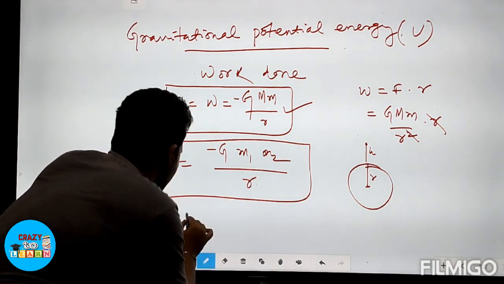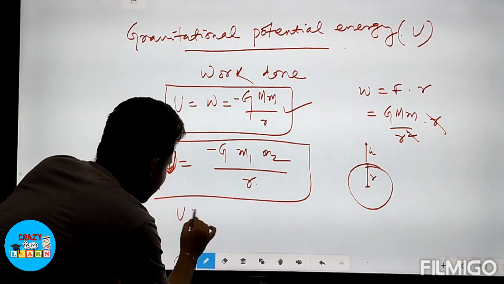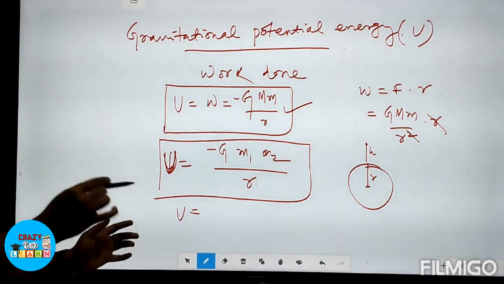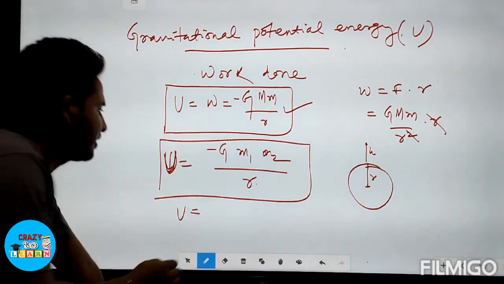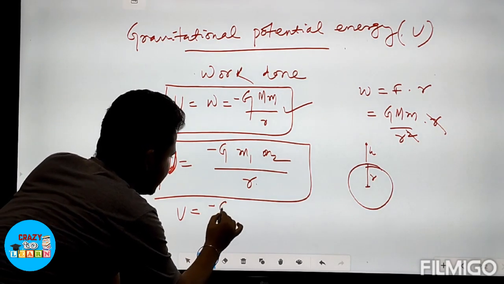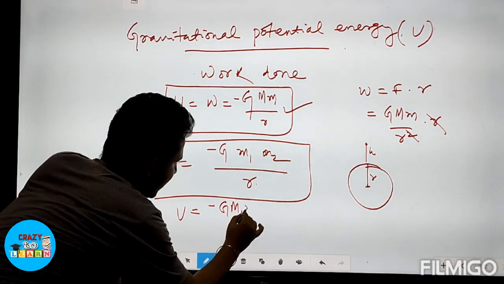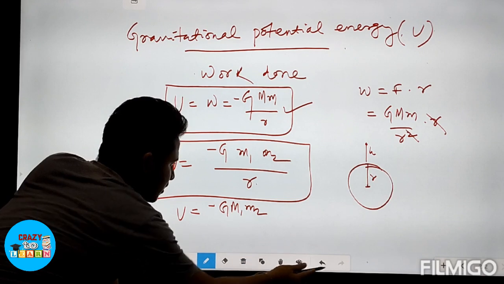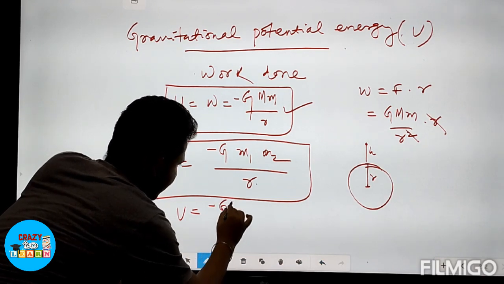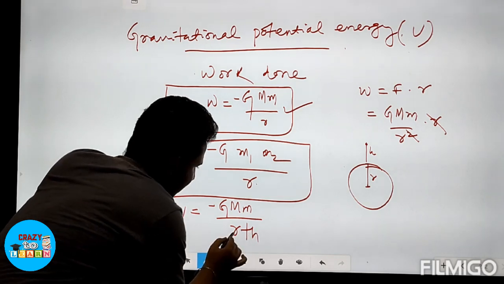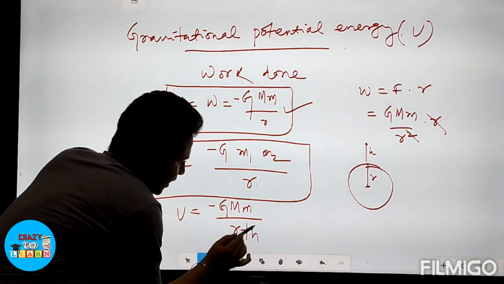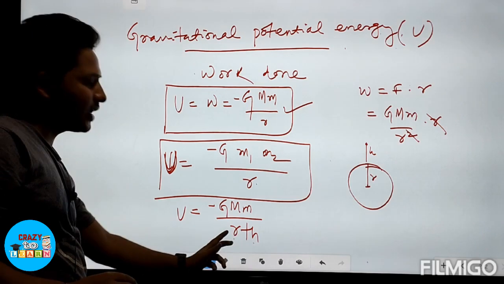Just add to the distance. So the gravitational potential energy of a body at a height h is minus G m1 m2, or the other way you can write minus G capital M small m by R plus h. Just add the height to the radius.